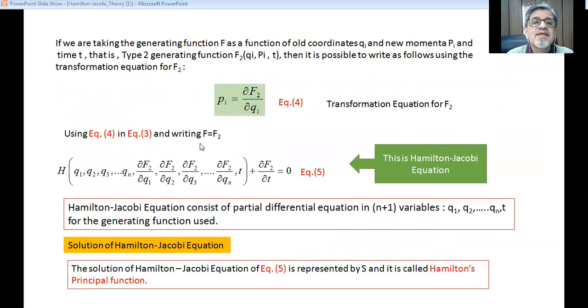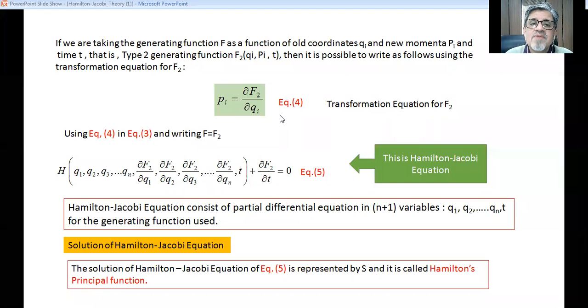Now if we take the generating function F as a function of old coordinates Qi and new momenta Pi, and time is common, that is why it is type 2 generating function F2. It is Qi, capital Pi and T. Then it is possible to write as follows using the transformation equation for F2.